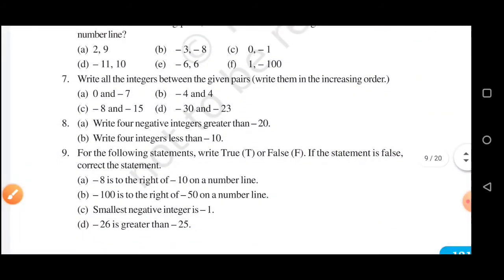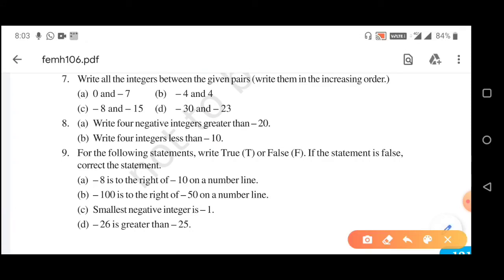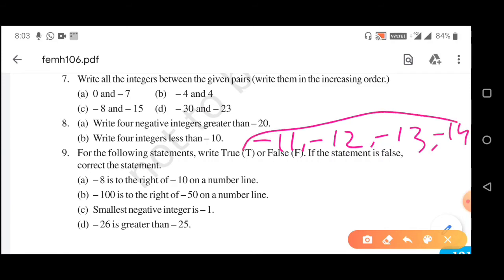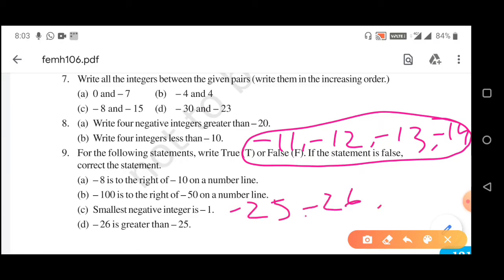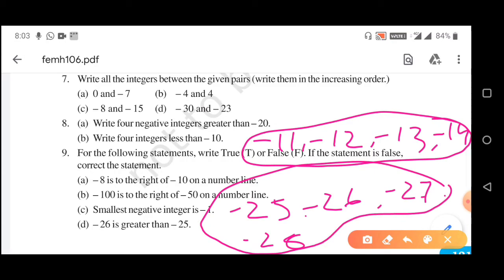Question number B, write 4 integers less than -10. Four integers less than -10 will be -11, -12, -13, -14. I am writing another answer to this question. Suppose I can write -25, -26, -27, -28 also. Your choice how you write the answer. These are 4 integers less than -10.